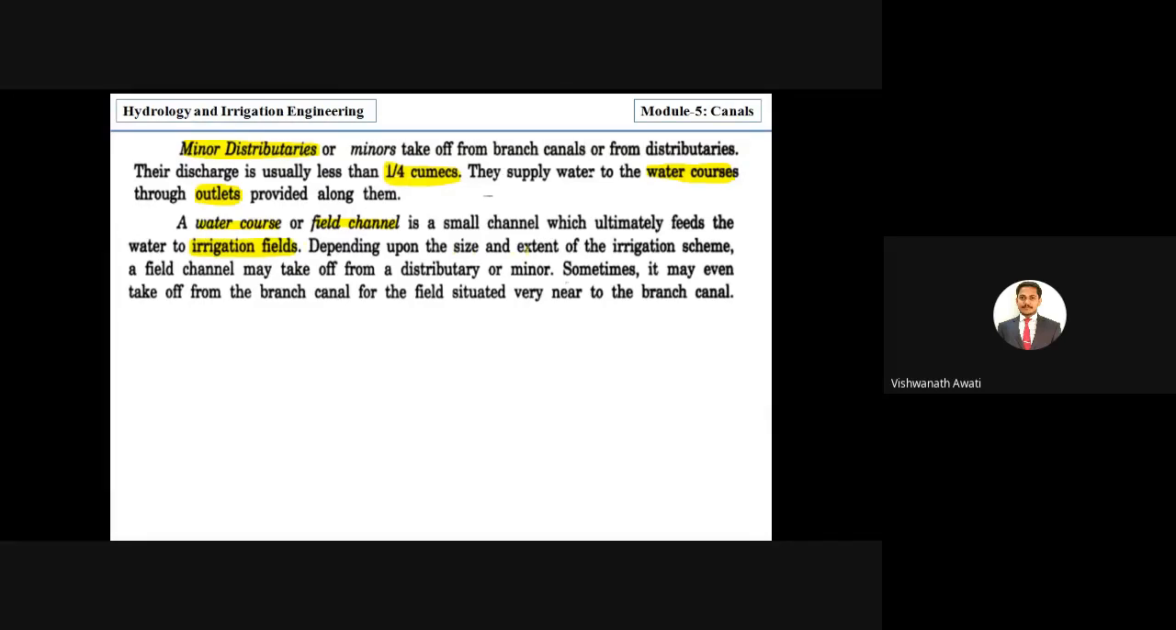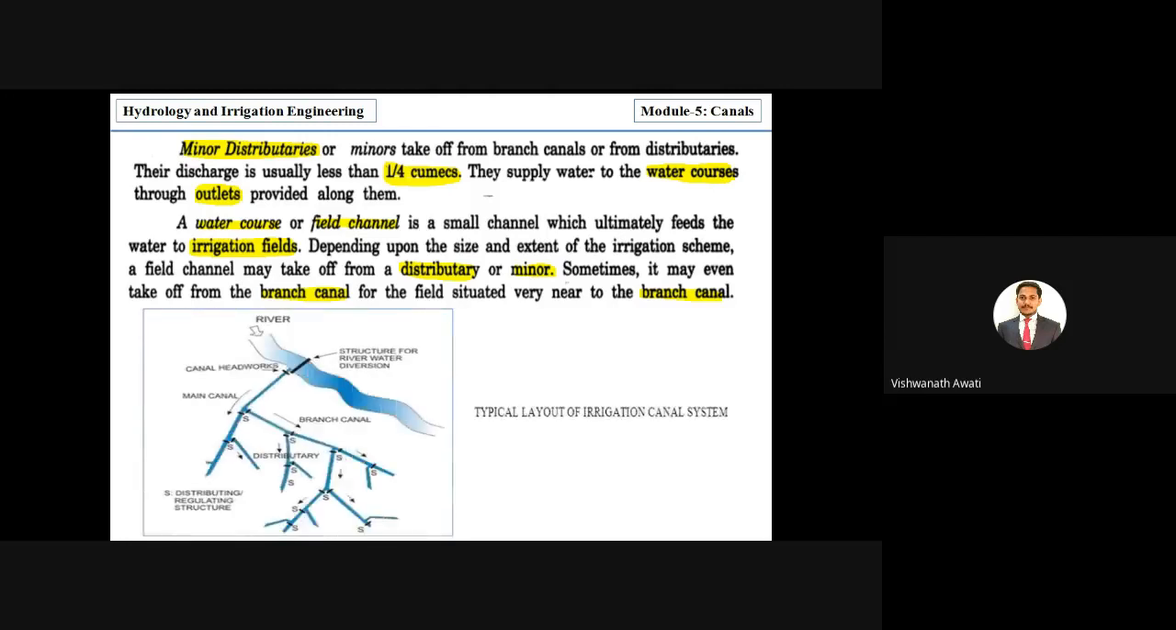Depending upon the size and extent of the irrigation scheme, a field channel may take off from a distributary or from a minor, right? It can take off from a distributary, major distributary or minor distributary. Sometimes it may even take off from the branch canal, for a field situated very near to the branch canal. So we'll see in the diagram how we can classify based on the purpose or importance and the capacity.